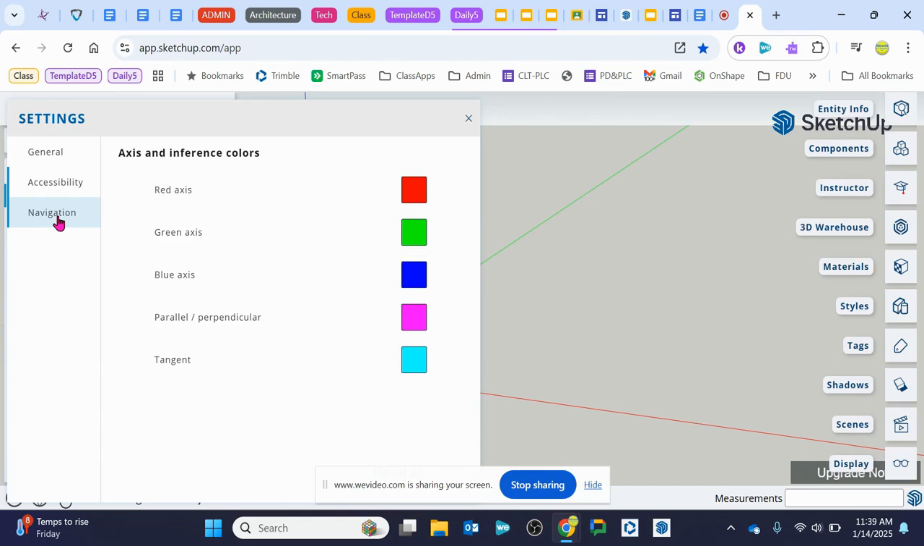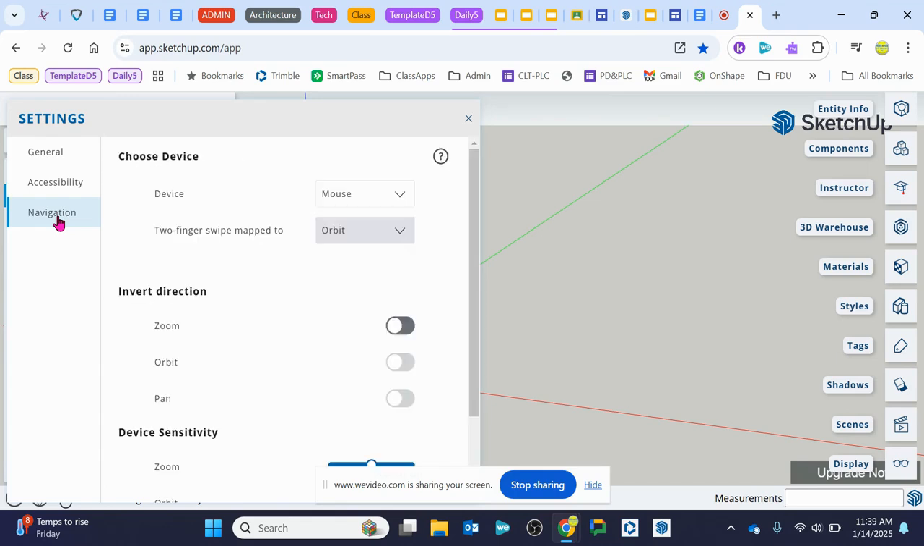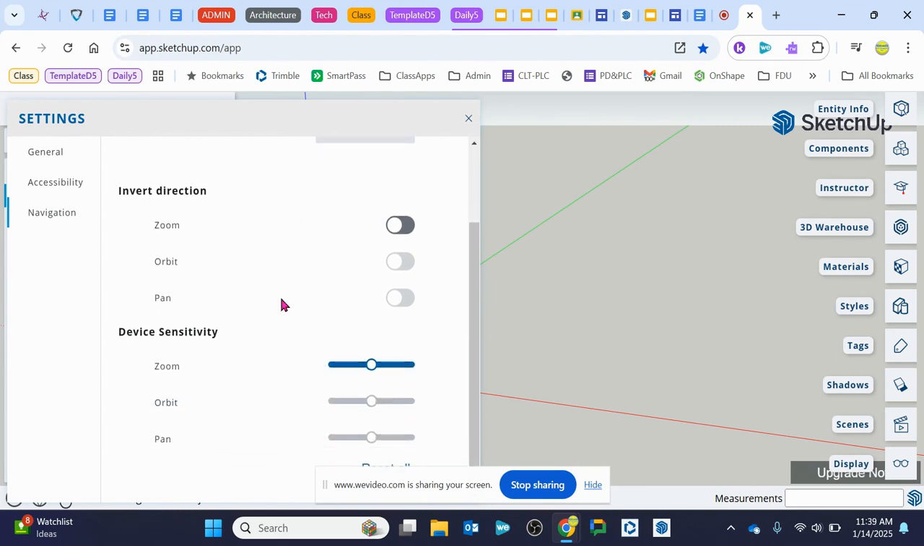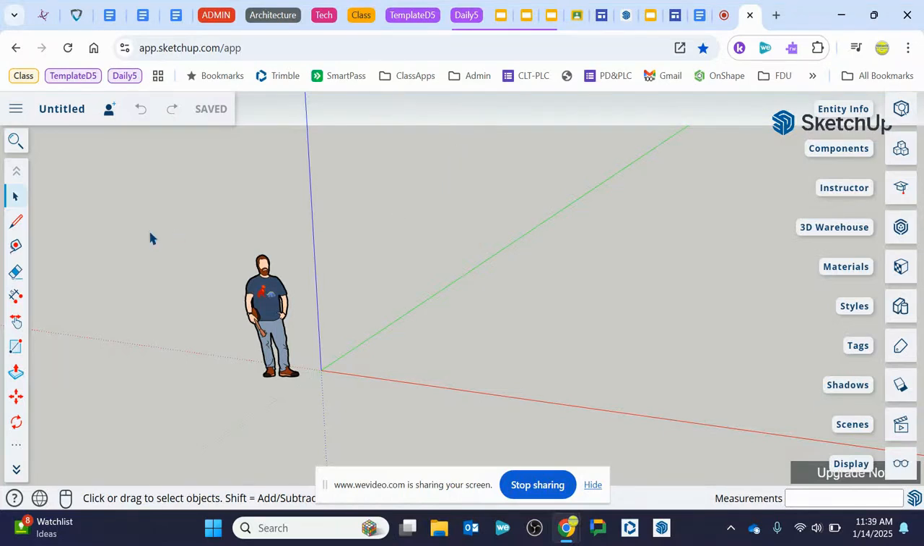Okay, and then under the navigation tab, we are going to switch to mouse if it's on trackpad. Now using a mouse does make it much easier to use the zoom tool, the orbit tool, and the pan tool. So I recommend that you use a mouse if you have one, or if you want to borrow one from me, and then make sure you change that setting there. Okay, and then after that, you can close out that window. Okay, and those should save.